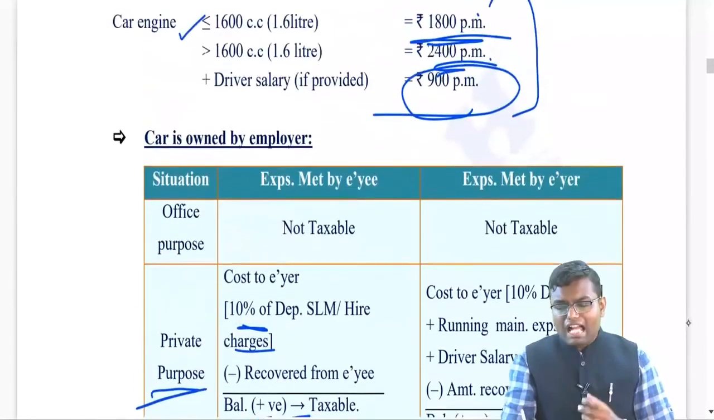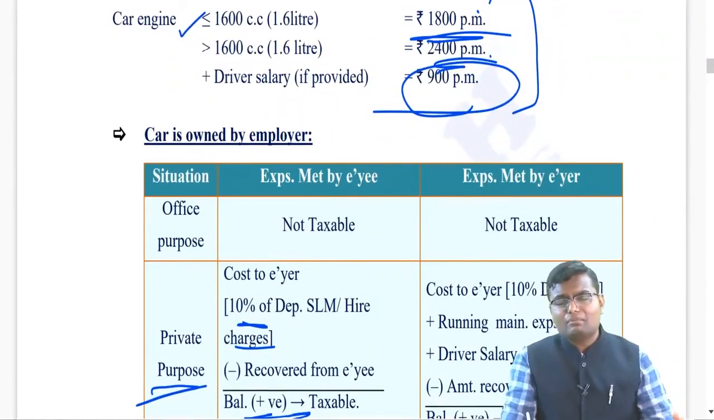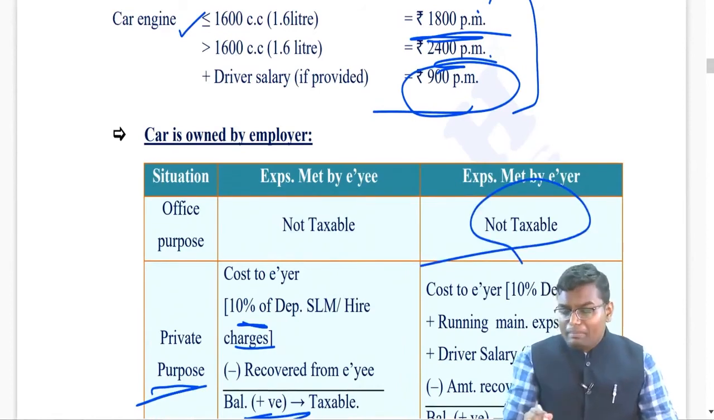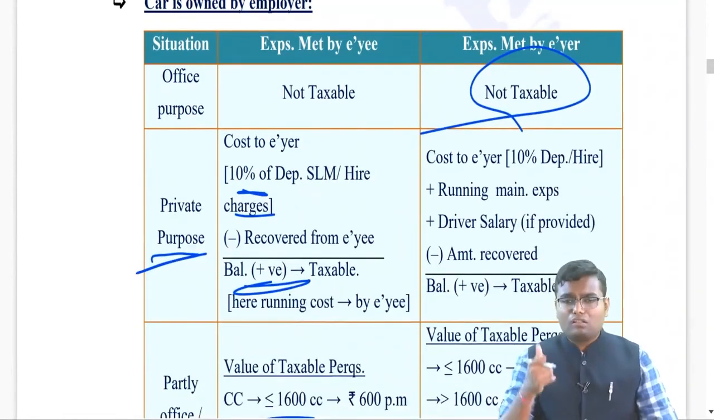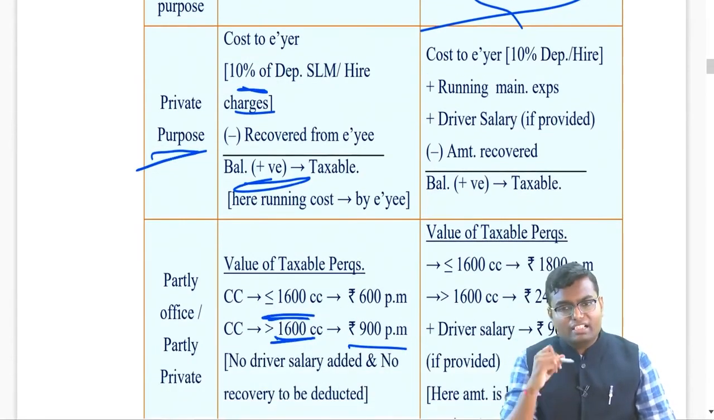Now, if the car is owned by employer, expense is done by employer, only for official purpose, nothing is taxable. Only for private purpose, whatever is the total cost, number 1, 10% depreciation or higher charges, number 2, running maintenance, number 3, driver salary, all will be taxable to employee after deducting the recovery.